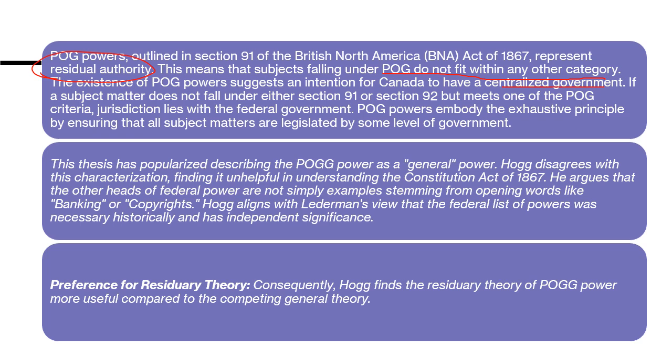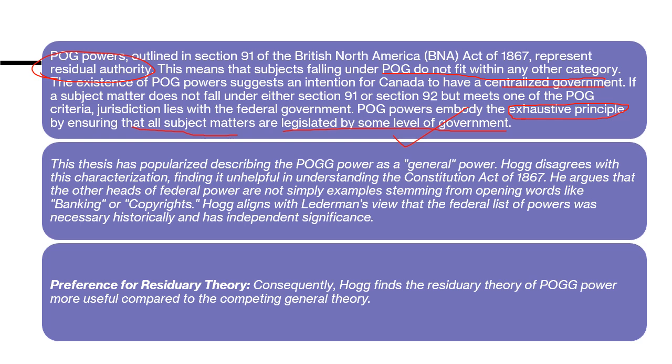So the POGG power embodies the exhaustive principle by ensuring that all subject matters are legislated by some level of government. We cannot leave any matter unassigned. We have to assign matters. So the exhaustive principle says that if some subject matter is not assigned to anything, then we are assigning it to the federal government. So this is the general part.